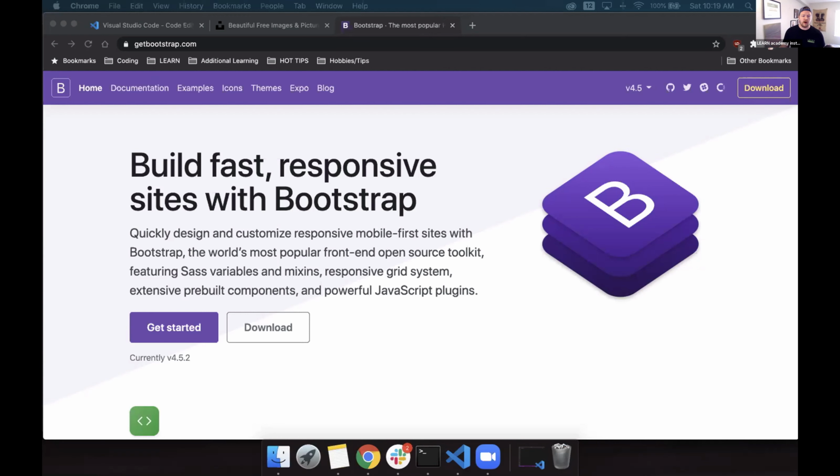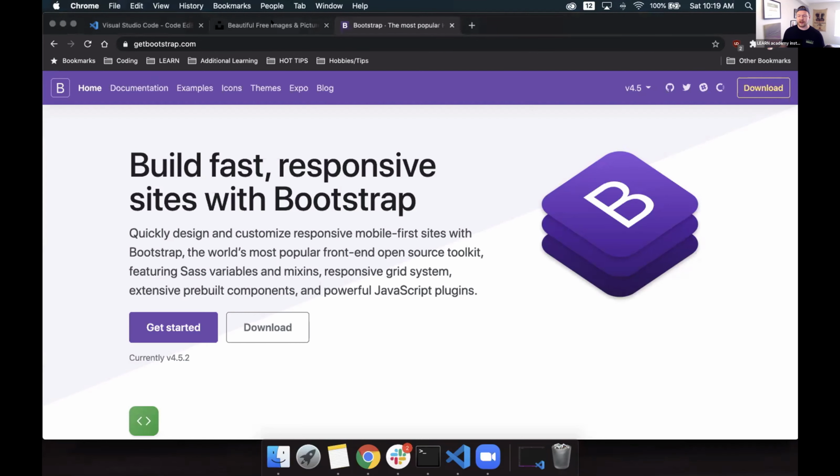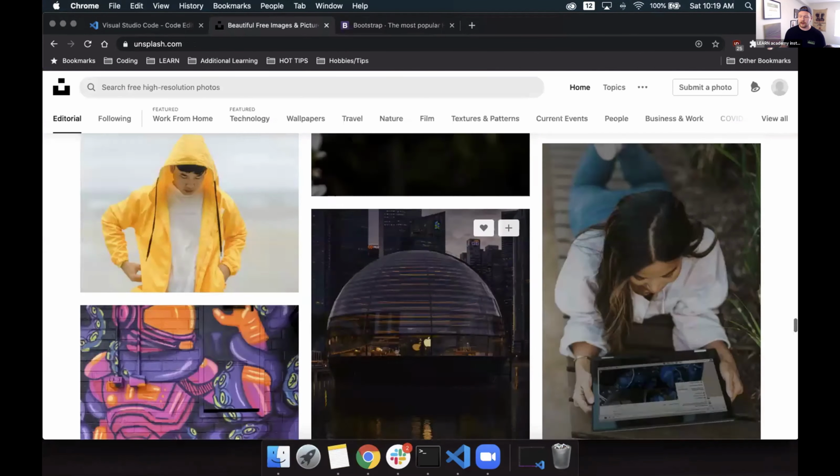Another cool place I want to mention is unsplash.com, because at some point we're going to have our design elements in place, but we're also going to want some images to go inside of those design elements. Maybe in our header, we'll want an image. Maybe in some of our little component areas that we're using buttons and stuff, we'll want an image to show what they're going to go to. So just keep that in mind. Unsplash.com is really cool. And actually, I already have it up right here. Let's take a look at it.